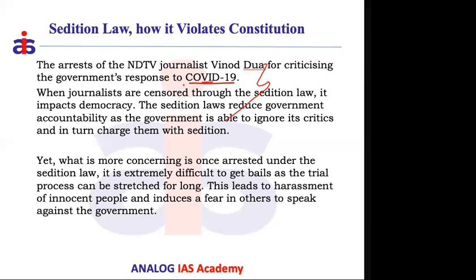Okay, so these are the cases that are coming. And here also the Supreme Court and the Delhi High Court warned the police not to book everyone under sedition, and said that whatever Mr. Vinod Dua had done, it is not seditious. So this is what the seditious law is, how it violates the constitution, and how it is being misused by the government.